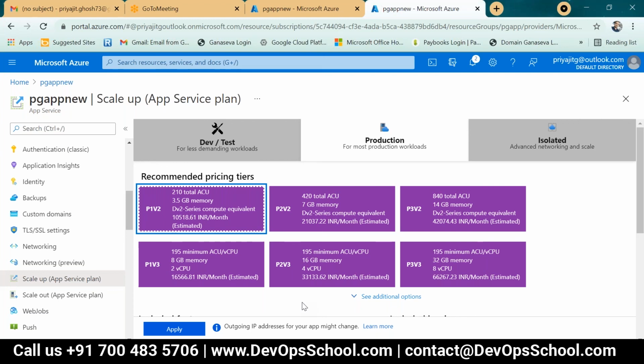This is just to balance the load, your internal hardware and application software balancing. Internal hardware means the 3.5 GB memory. The plan means the internal hardware of that particular app service, and instances means how many instances you can add to that plan. The maximum you can scale out depends on your plan; sometimes it is less, sometimes 5, 10, or 12.